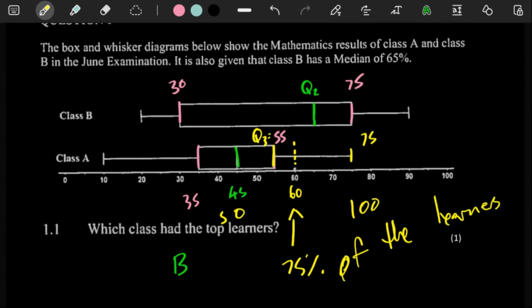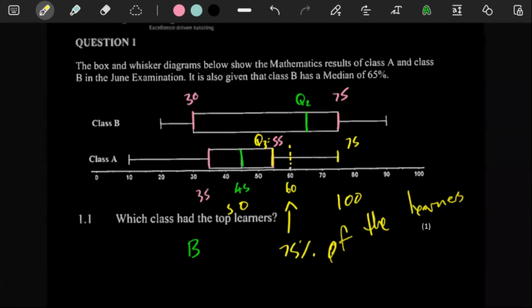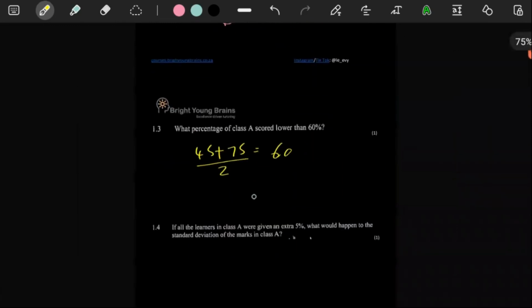I think the only thing that would be confusing about this question is the fact that Q1 is at 35, Q2 is at 45, and then Q3 is at 55. But let's just put our answer here, B. No, 75%. 75% of the people scored lower than 60%.